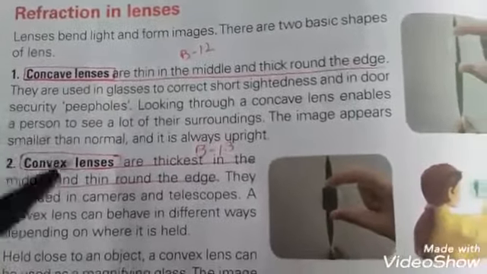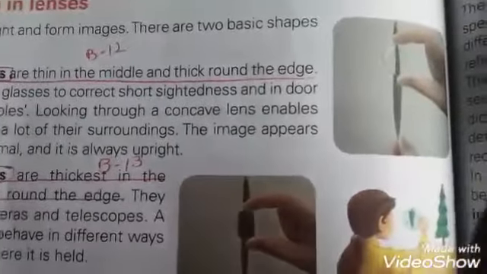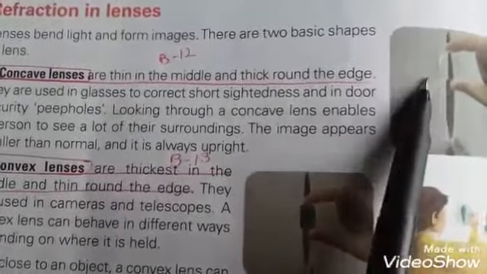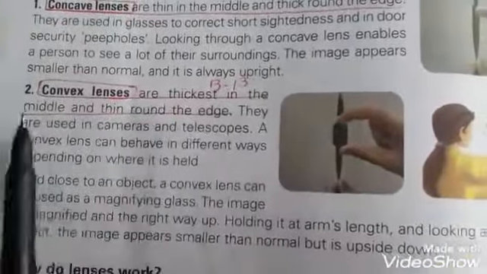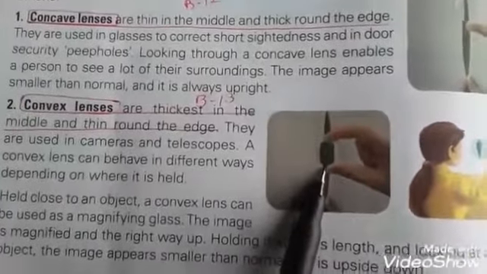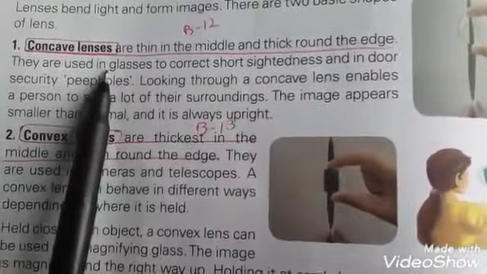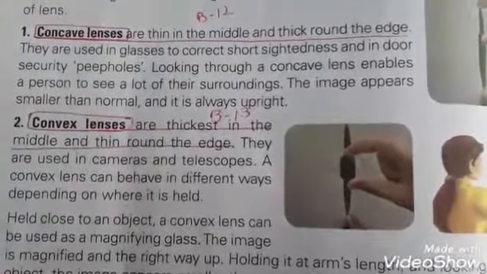Students, we have two types of lenses, first concave and second convex. You can see here this is a concave lens, thin in the middle and thick around the edges, but convex lenses are thickest in the middle and thin around the edges. They are used in cameras and telescopes, but concave lenses are used in glasses to correct short eyesight.